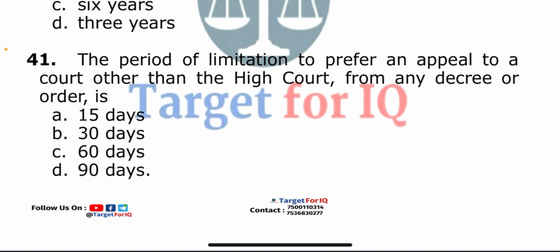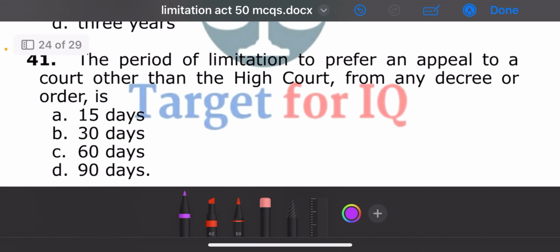Next question, the period of limitation to prefer an appeal to a court other than the High Court from any decree or order is. The options are 15 days, 30 days, 60 days, or 90 days. The correct answer is option B, 30 days.